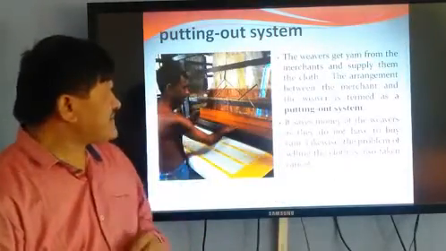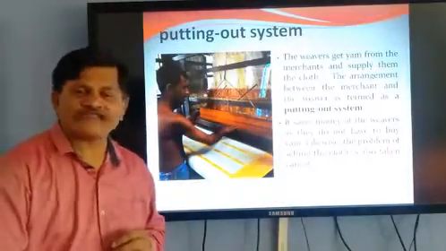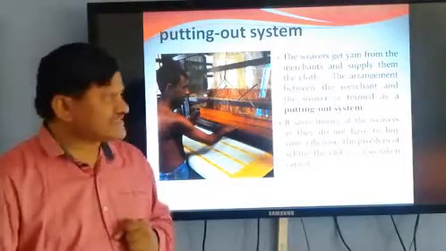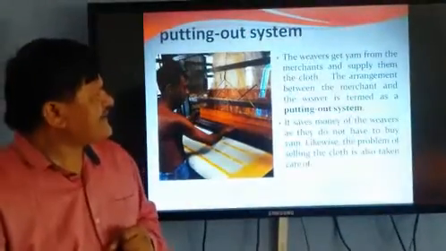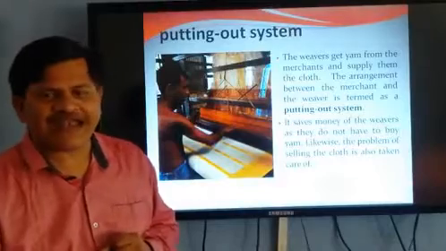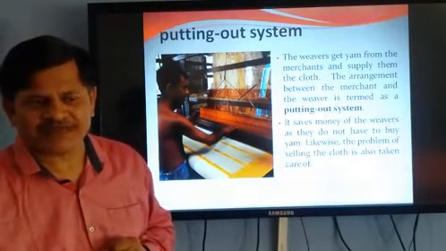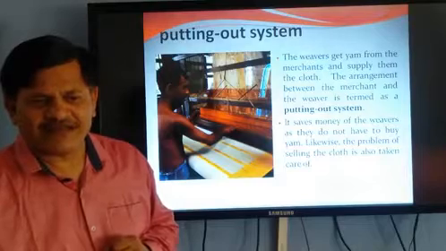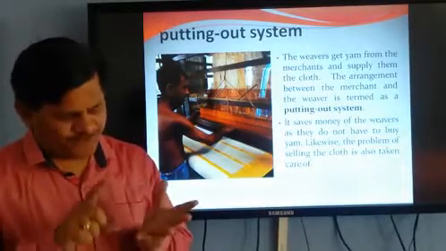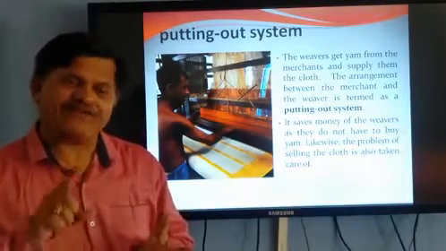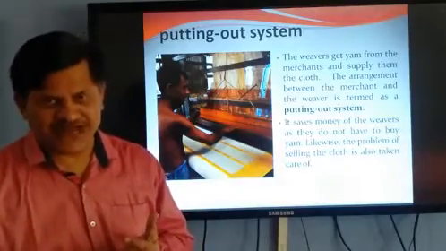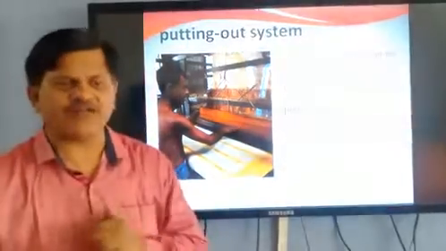Now, let's see the example of the putting out system. What is the putting out system? In this system, the weavers get yarn from the merchant and supply the cloth back. Here is the benefit of the weaver and the benefit of the merchant. What is the benefit of the weaver?